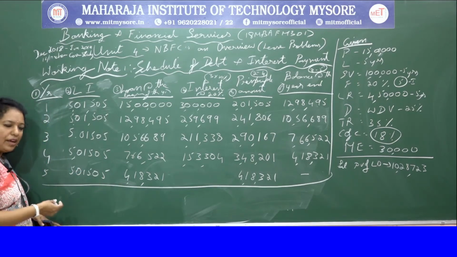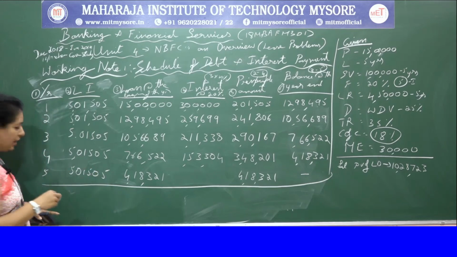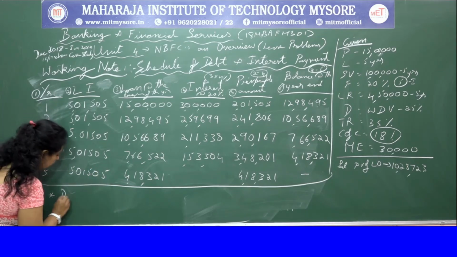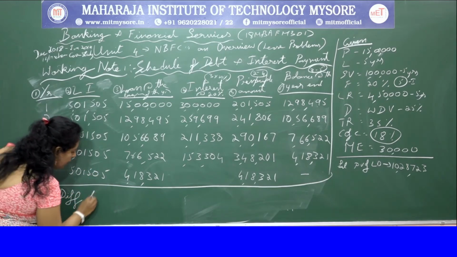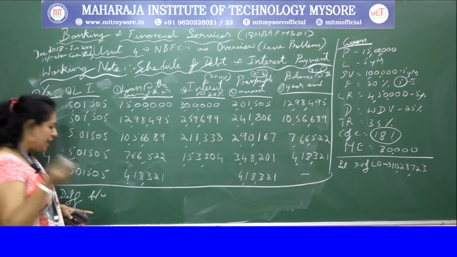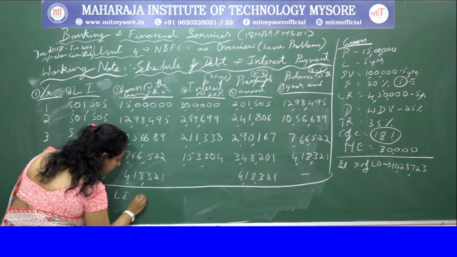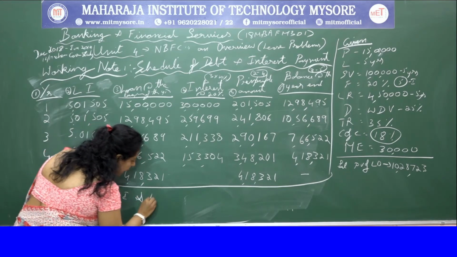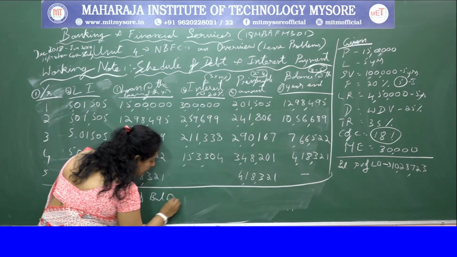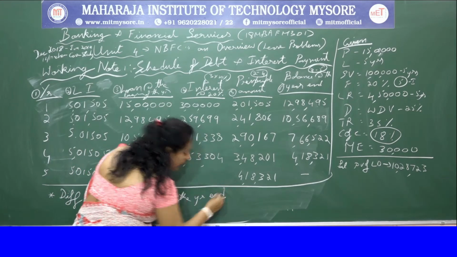At the bottom you can put where this amount came from: the difference between the loan installment and balance at the year end.